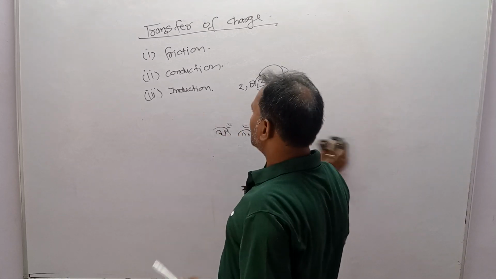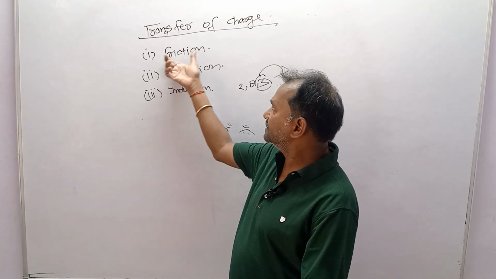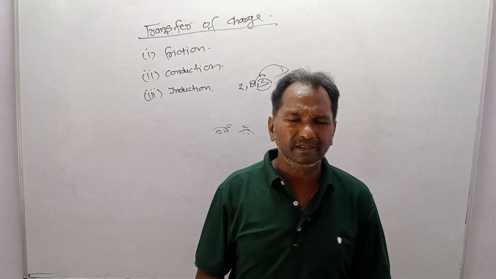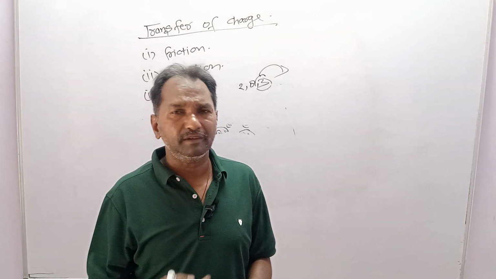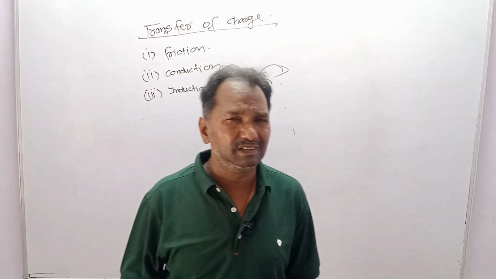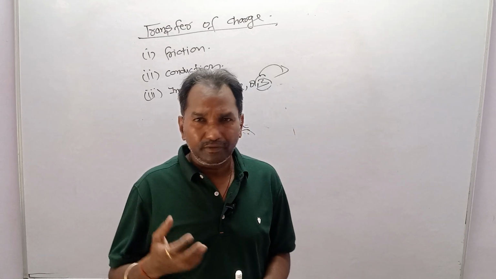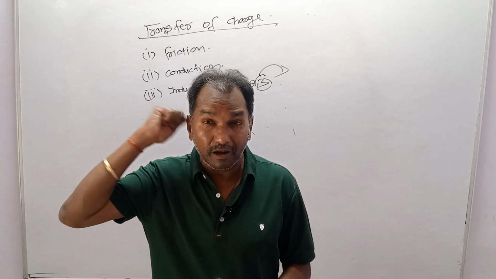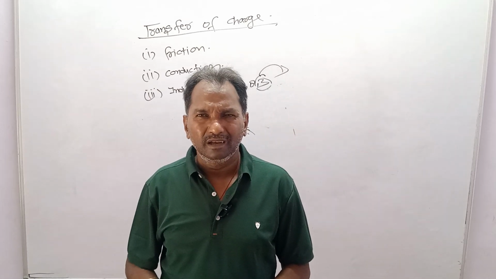Now dear students, there are 3 methods by which charge can be transferred from one body to another body. First one is friction, second is conduction, and third one is induction. In many books it is written that first we discuss how charge can be transferred by friction. For example, a glass rod is rubbed with a silk cloth and charge is transferred, or you just rub a comb in your hair, and charge will be transferred.